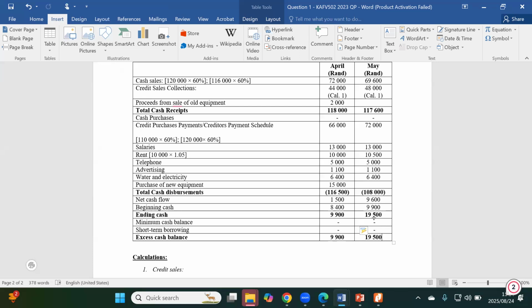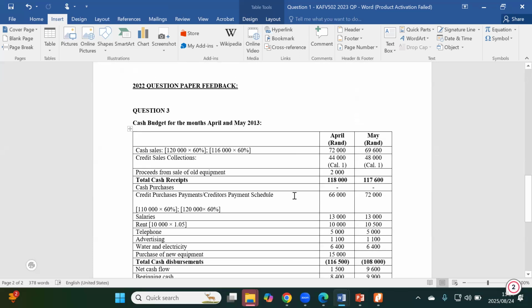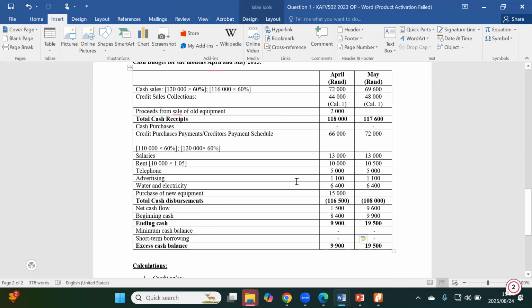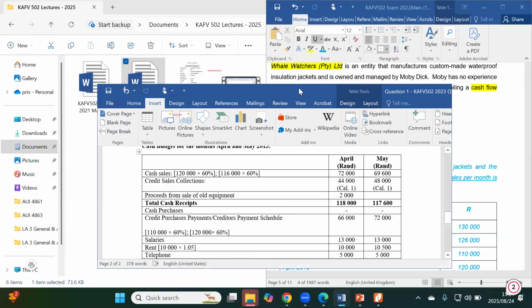Did you get it right? Yeah, I did. I got it right, 100%. That's good news, I'm happy. At least I wish the exam could be like this. Yeah, in the exam, if it's like this, that would be Christmas.